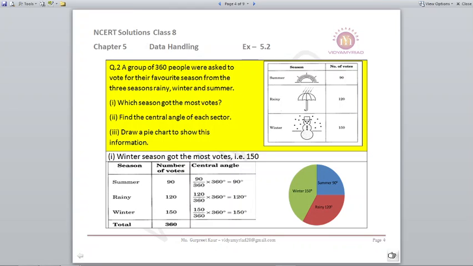For the rainy season, the number of votes is 120, total is 360, multiplied by the central angle, that is 360 degrees, which comes out to be 120. Same way in the case of winter, it comes out to be 150 degrees, and based on the information, 90 degrees, 120 degrees and 150 degrees, we can make the following pie chart.